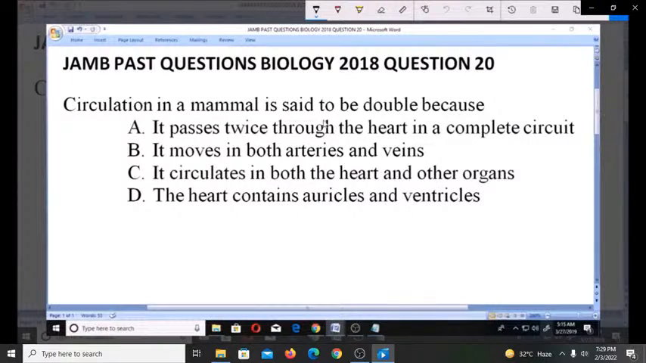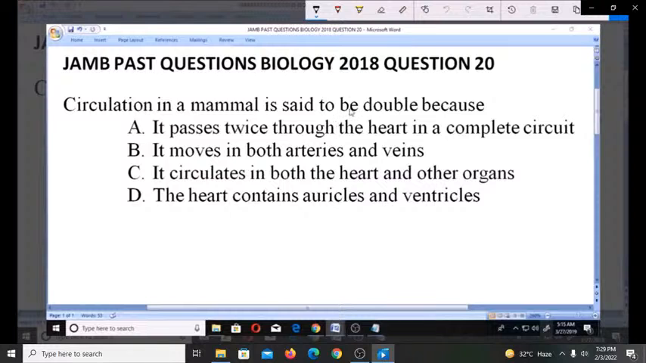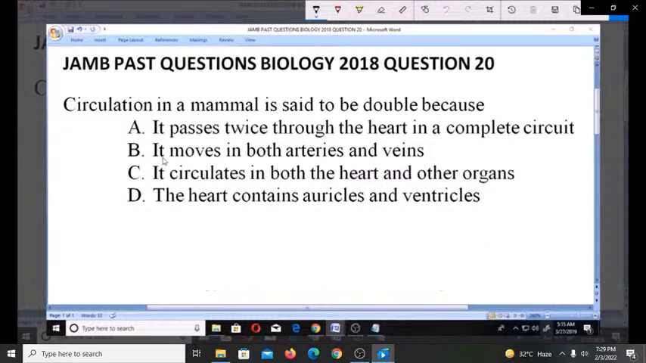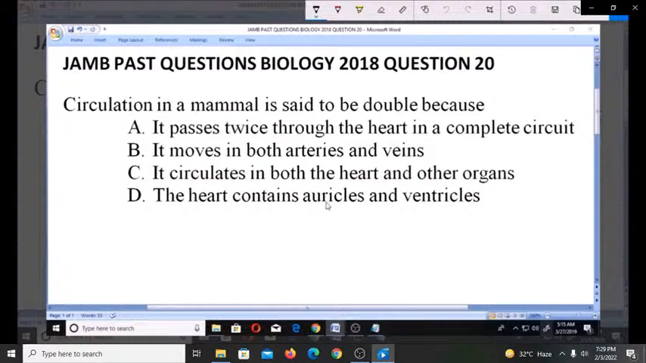Hello, welcome. Let's look at this JAMB past question, Biology 2018. Question number 20. Circulation in a mammal is said to be double because A. It passes twice through the heart in a complete circuit. B. It moves in both arteries and veins. C. It circulates in both the heart and other organs. D. The heart contains auricles and ventricles. So why is it said that circulation in mammals is double? So why do you say that?